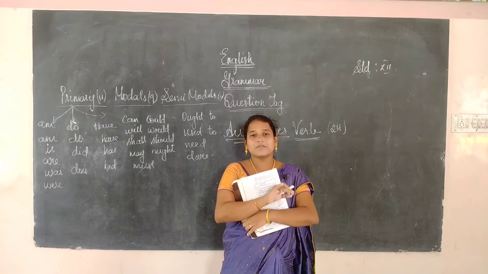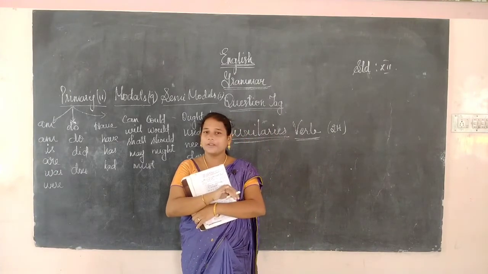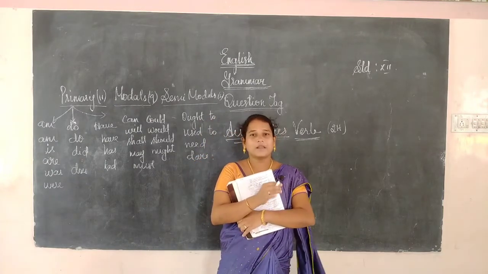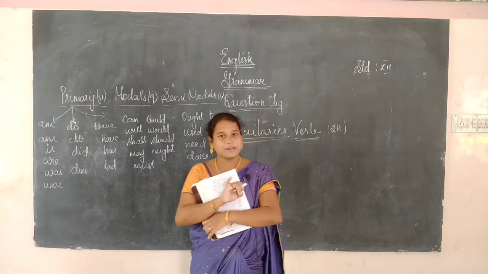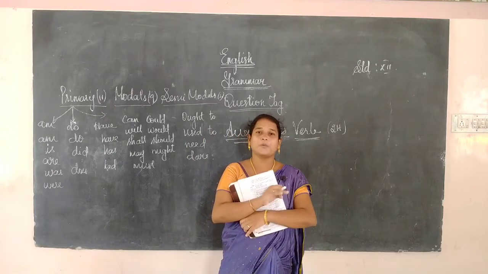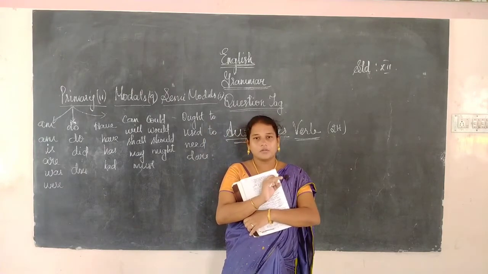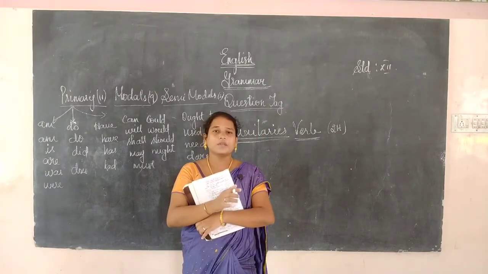If the auxiliary is there and it is in the positive, then we have to change it into the negative form. If it is in the negative, we have to change it into the positive form. The first thing, we have to find the auxiliary. Then we have to see whether the auxiliary is in the positive or the negative form. First we have to know about the negative sentence.